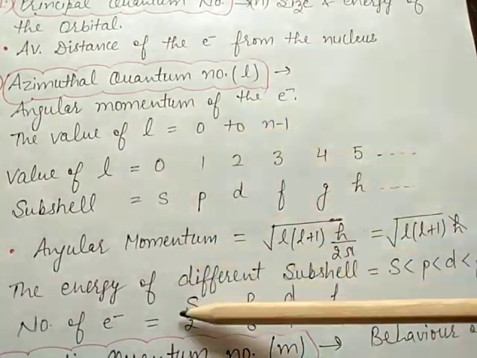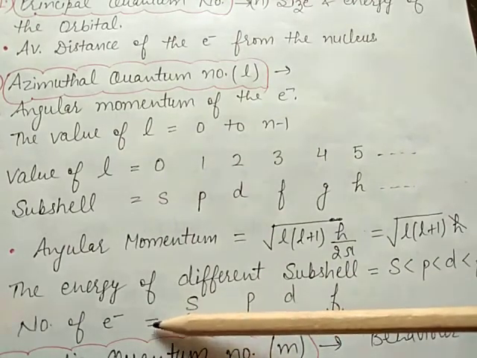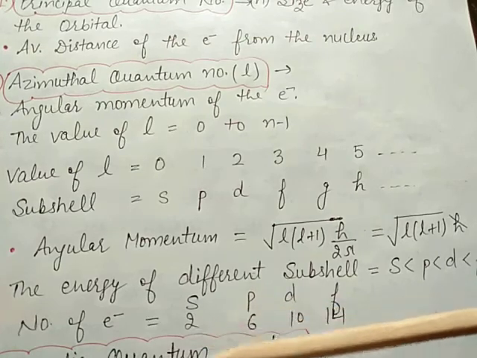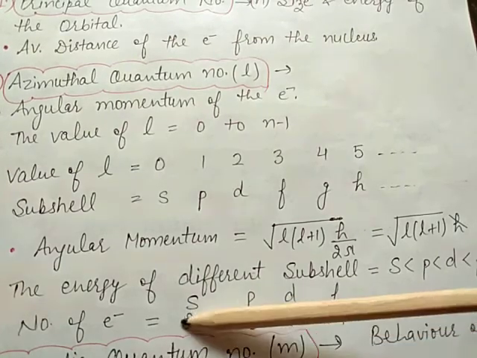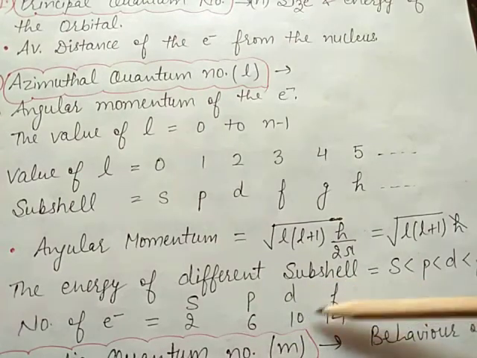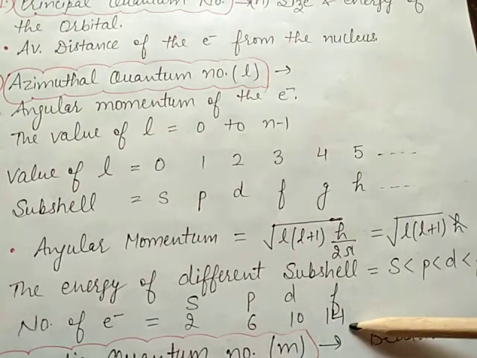With the help of this quantum number, we can easily find out the number of electrons present in a subshell. S has maximum 2 electrons, p has maximum 6 electrons, d has 10 electrons, and f has 14 electrons.